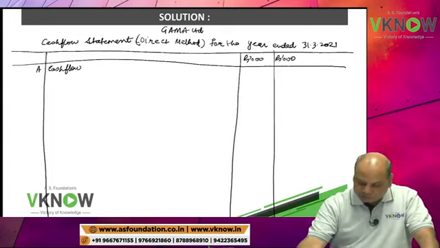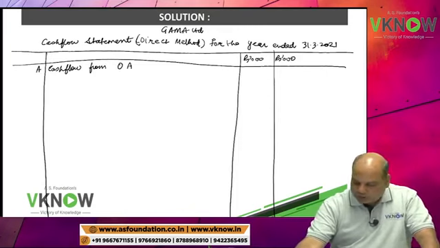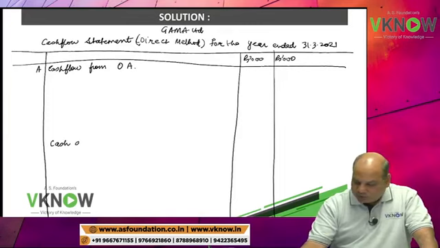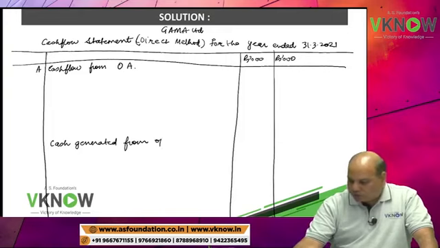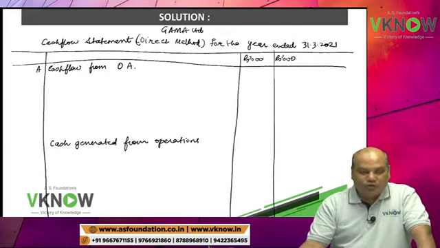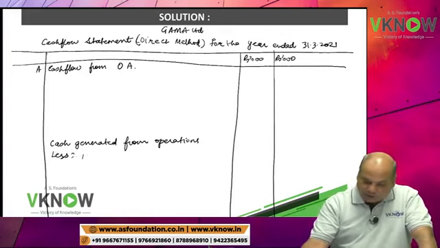Cash flow from operating activities. Keep about 6 lines blank. After keeping 6 lines blank, write down cash generated from operations. We will take more and more practice in the classroom, and this will give you confidence that yes, I can write in the exam.